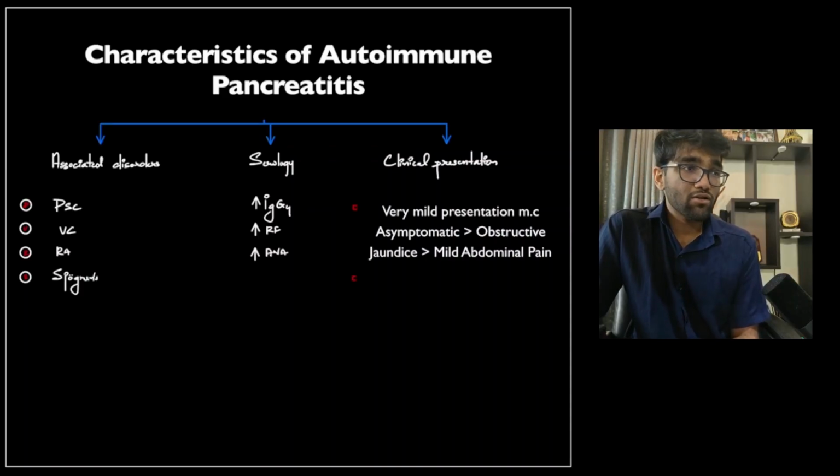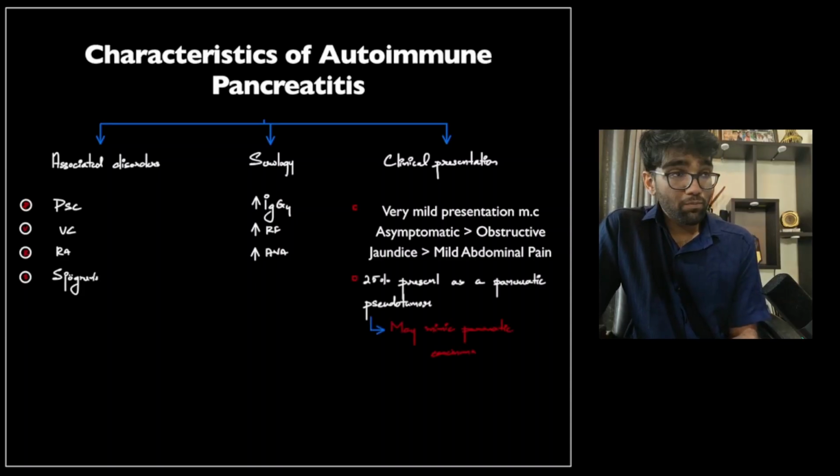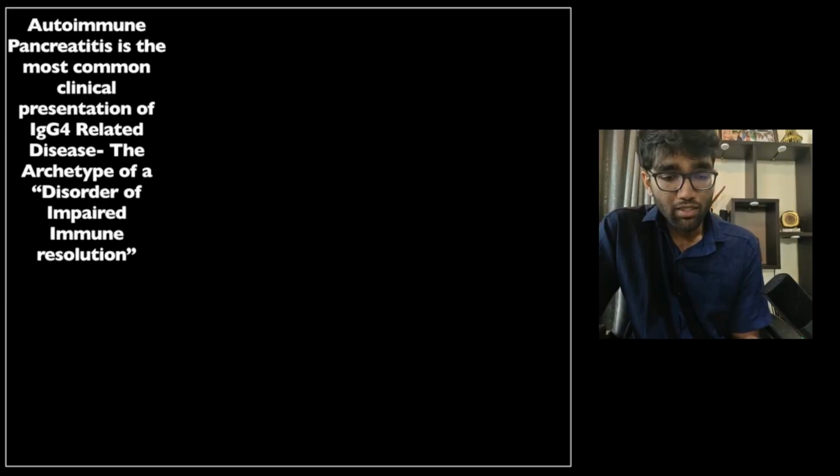The relatively uncommon presentation is actually abdominal pain, and even when present, it is usually very mild. So, a patient with pancreatitis or a patient with very significant abdominal pain is actually very unlikely to have autoimmune pancreatitis. Now, 25% of patients actually develop pseudotumors, as I've discussed, and that is why they develop obstructive jaundice, because those pseudotumors tend to change the shape of the main pancreatic duct and the common bile duct, and that tends to create issues in the drainage of the bile as well as the pancreatic secretions.